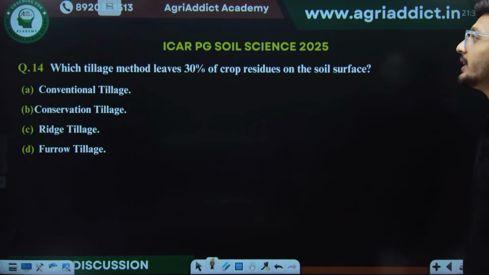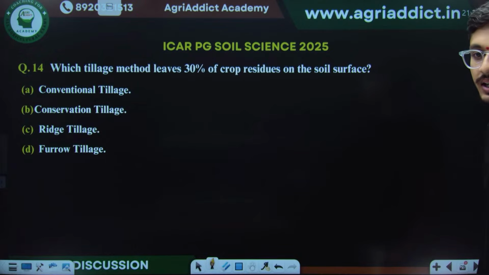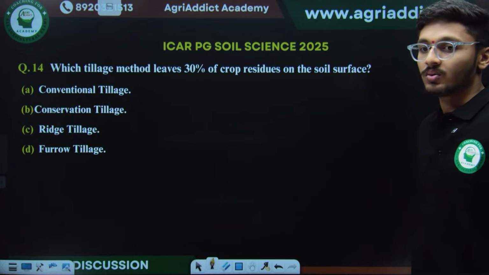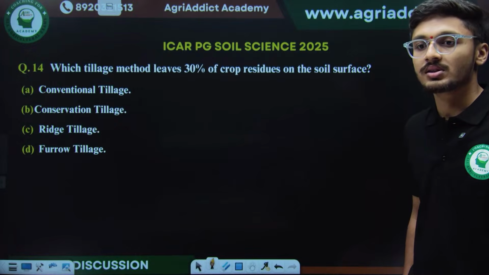Which tillage method leaves 30% of the crop residues on the soil surface? Conventional tillage, conservation tillage, ridge tillage, or furrow tillage? Conservation. Okay. Some are saying conservation, some are saying conventional.